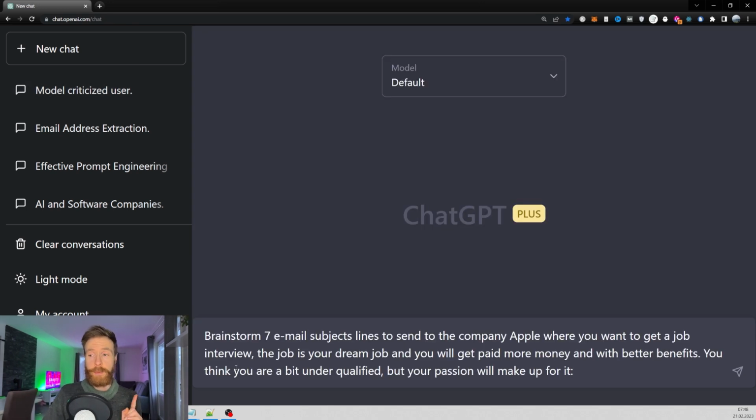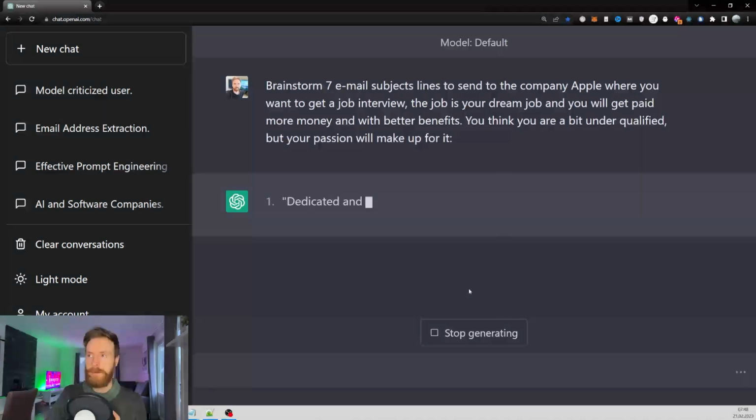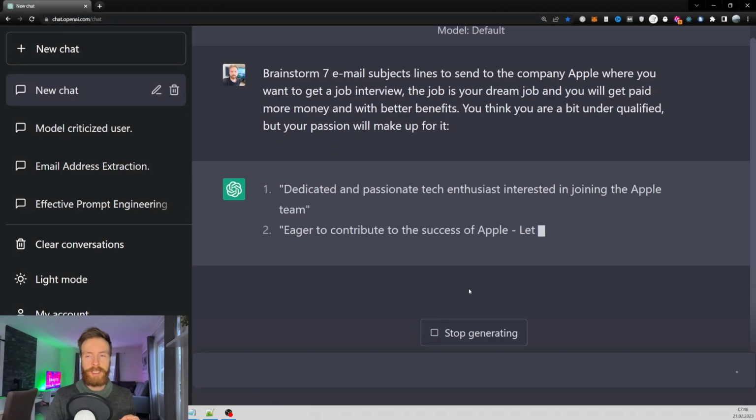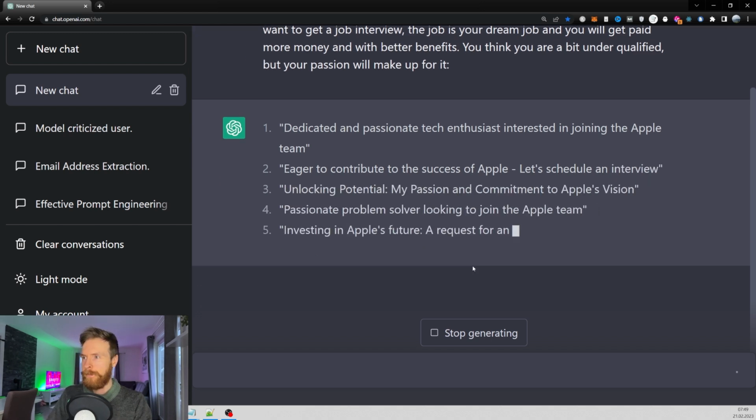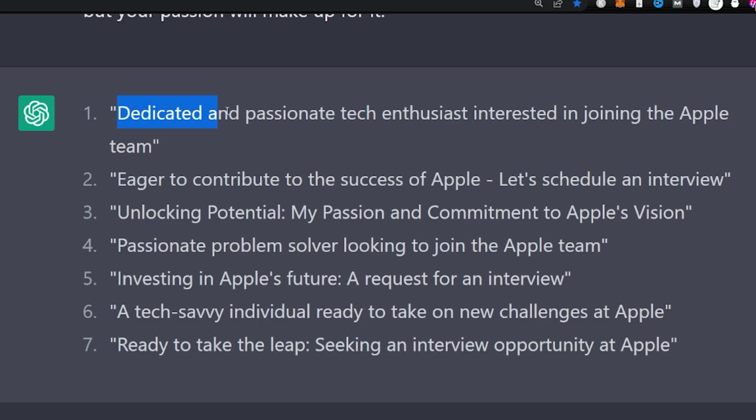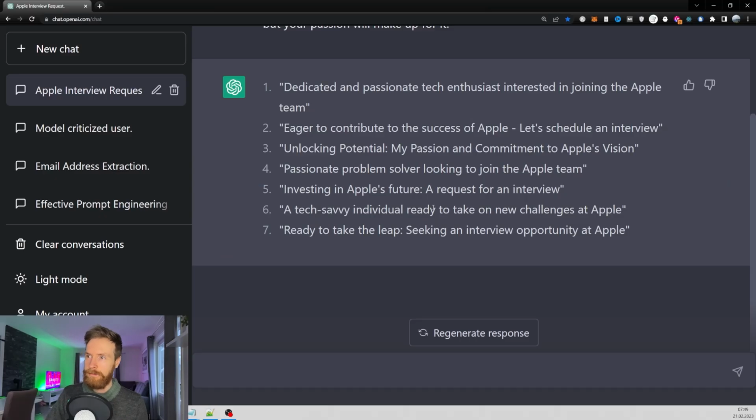So in the next example, I want to brainstorm 7 email subject lines to send to the company Apple where you want to get a job interview. The job is your dream job and you will get paid more money and with better benefits. You think you are a bit underqualified, but your passion will make up for it. So let's see what kind of subject lines ChatGPT suggests here. So we have dedicated and passionate tech enthusiast interested in joining Apple team. Eager to contribute to the success of Apple. Let's schedule interview. Okay, so we got some, it's okay, I guess.